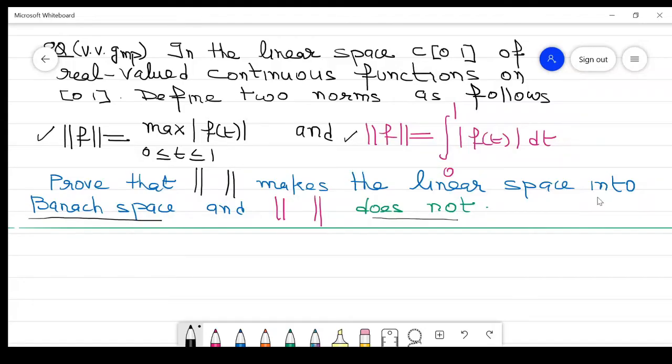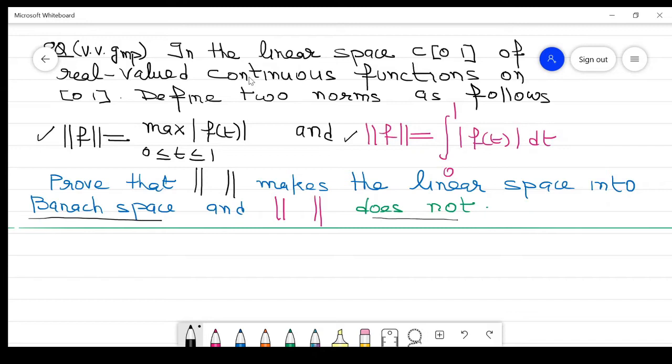Next example is a very important example. This example proves that there are some spaces which are Banach space with one norm and which are not Banach space with another norm. So it means it depends upon the norm. For example, in this case, this is a linear space C[0,1].